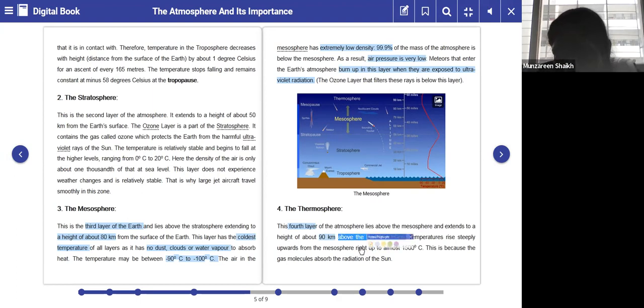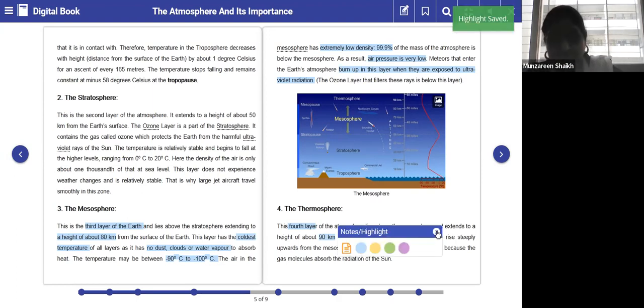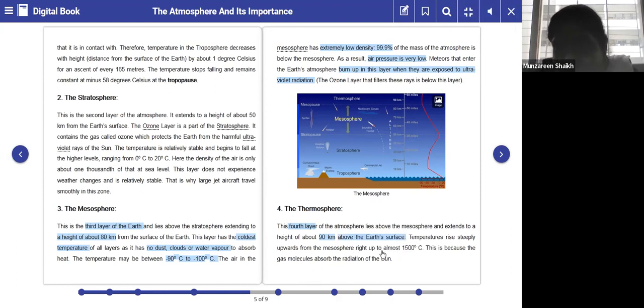Now temperature rises steeply upward from the mesosphere right up to almost 1500 degrees Celsius. This is because the gas molecules absorb the radiation of the sun. Now, how is the temperature over here in the thermosphere? If you see the difference, in the mesosphere the temperature is very cold.